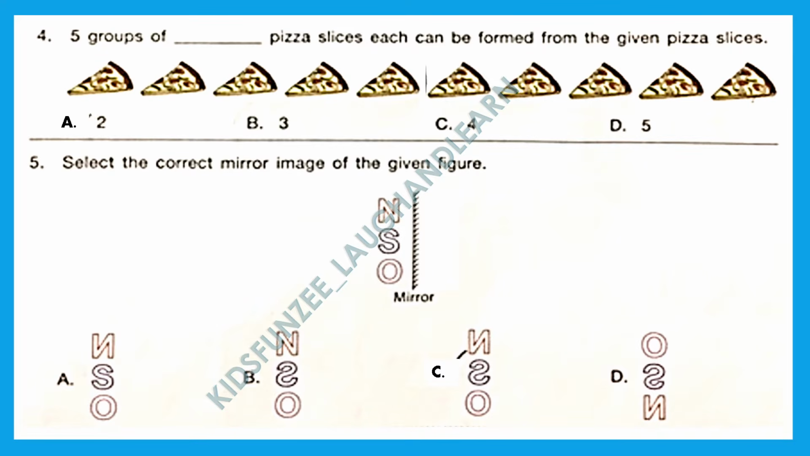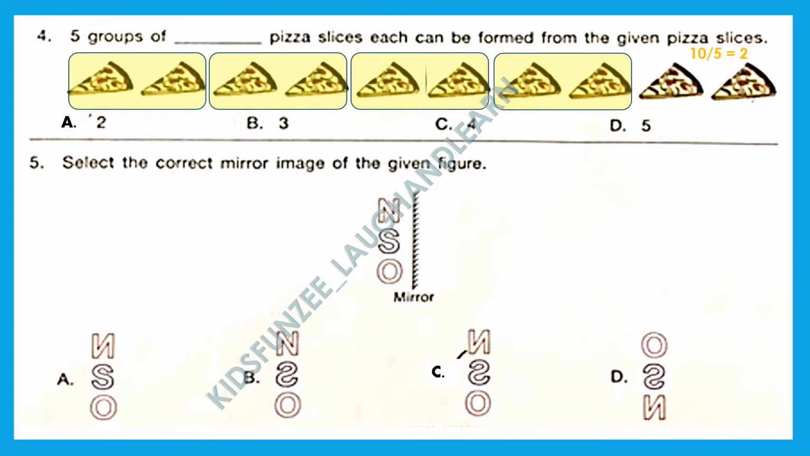Question 4. 5 groups of dash pizza slices each can be formed from the given pizza slices. Let's see the total number of slices. And they are 10. And we have to make 5 groups. So we have to divide 10 by 5. What we get? We get 2. So we will make groups of 2 pizzas. 1 group, 2 group, 3, 4 and 5 groups of 2 pizzas. The right answer here is option A, 2.